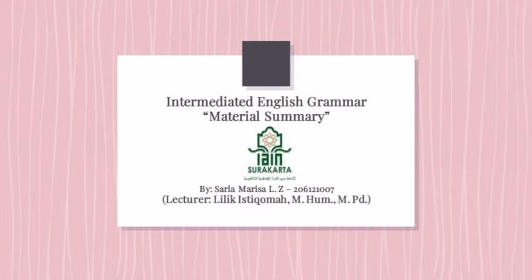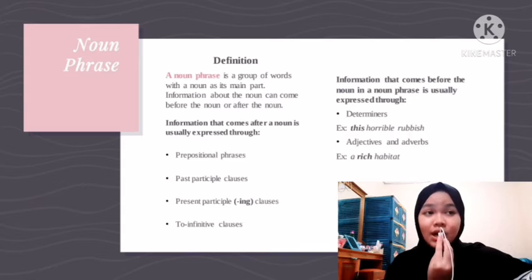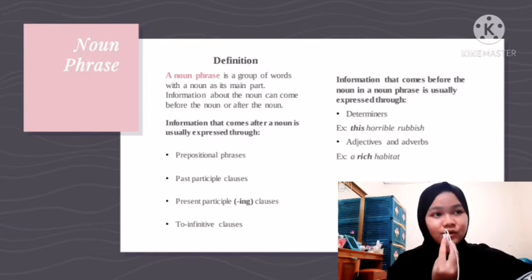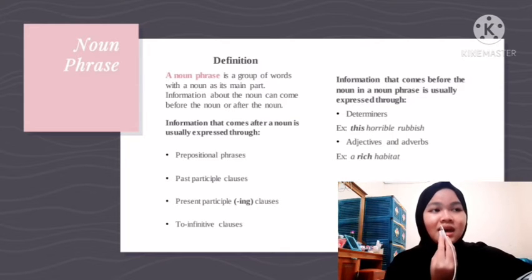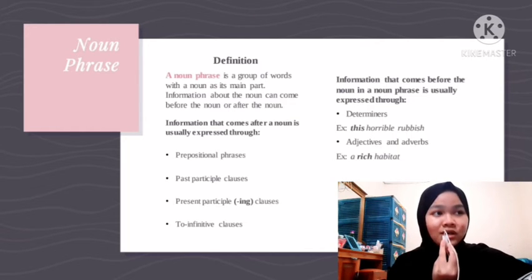Happy watching! First is noun phrase. Definition: a noun phrase is a group of words with a noun as its main part. Information about the noun can come before the noun or after the noun. Information that comes before the noun in a noun phrase is usually expressed through determiners, for example, this horrible rubbish, and adjectives and adverbs.